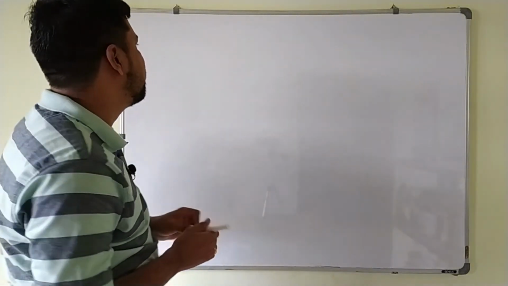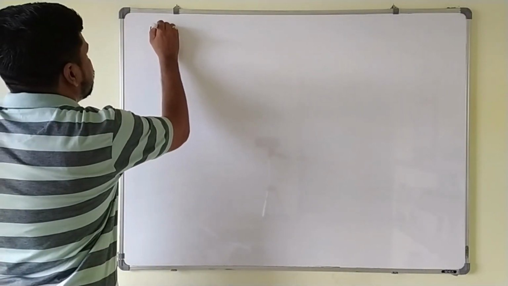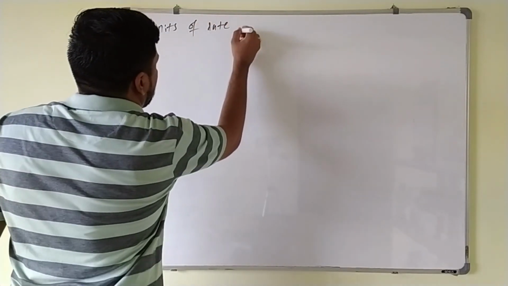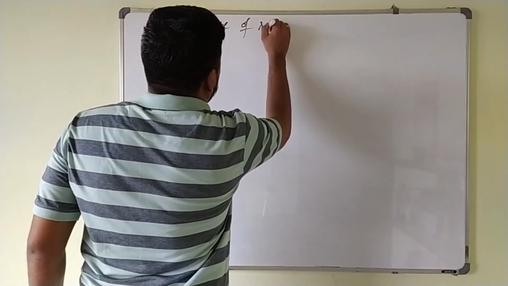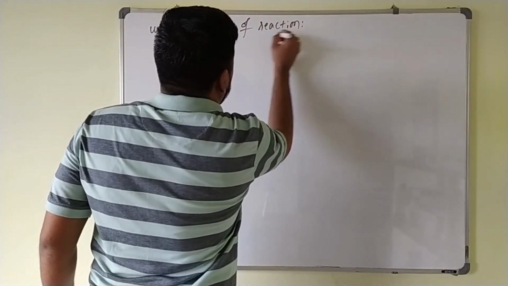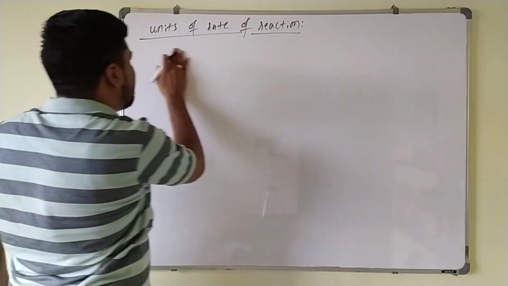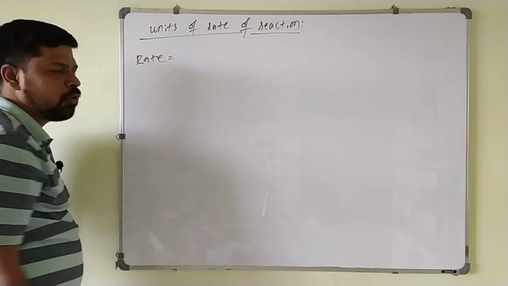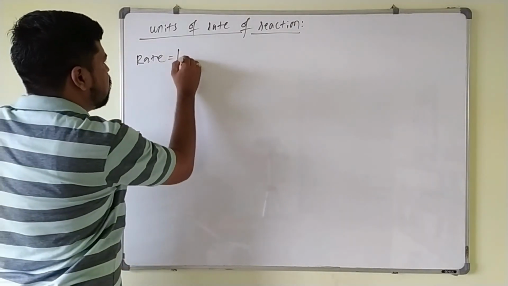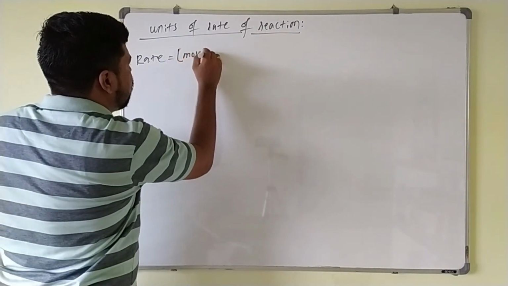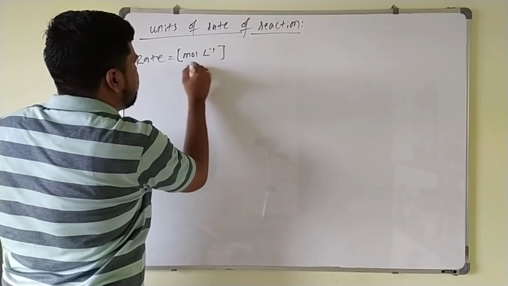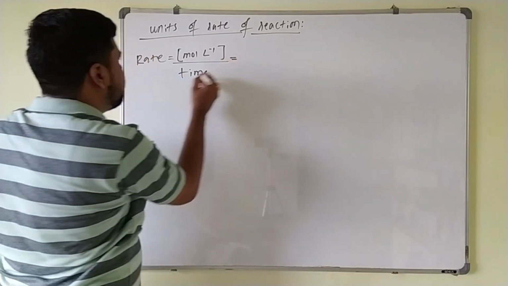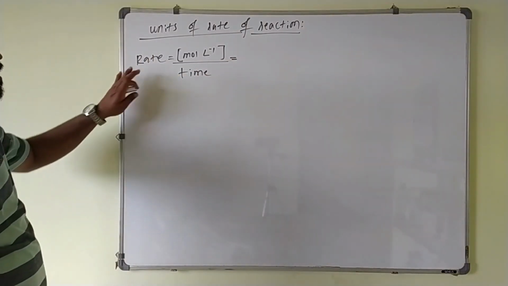The next point is units of rate of reaction. Already we know that the rate of reaction is the change in concentration of reactant or product per unit time, that is, change in concentration divided by time taken. So what is the unit of rate of reaction?